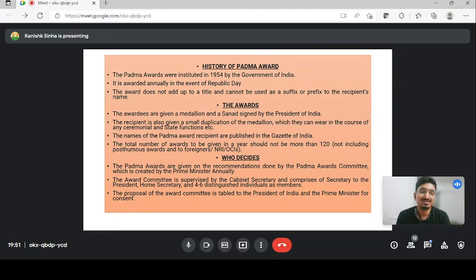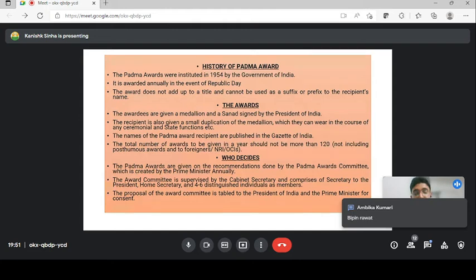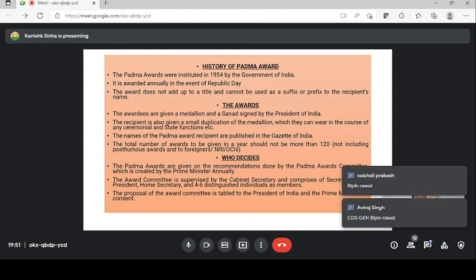Guys, who is the famous dignitary who has received the award after his death? Very good, Ambika. General Late Sri Bipin Rawat ji has received the award. So the total number is 120. This is a very important question, and it does not include posthumous. Posthumous means those persons who have died, and foreigner, NRI. Now this, yeah, Virat. Now this